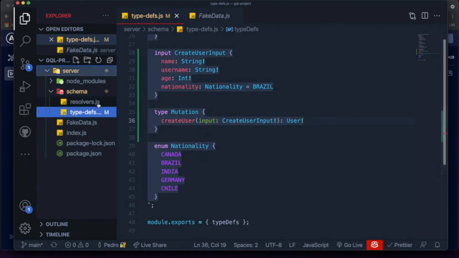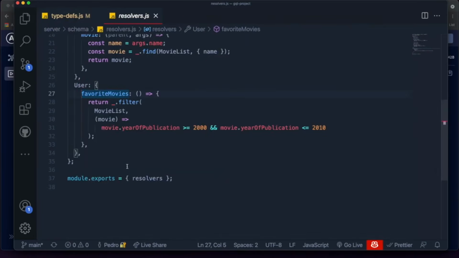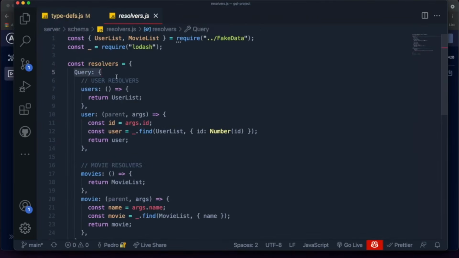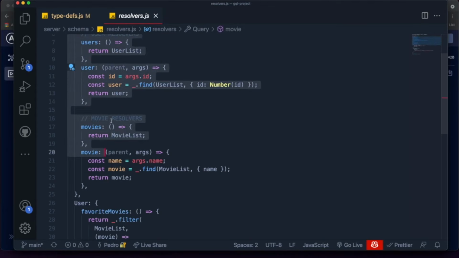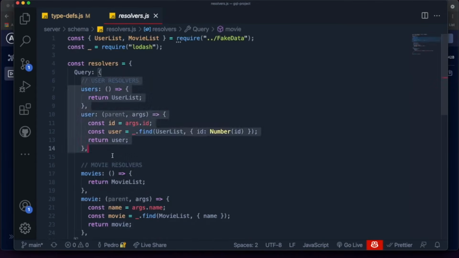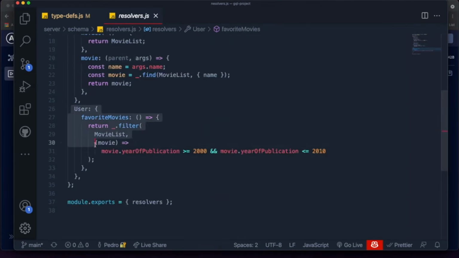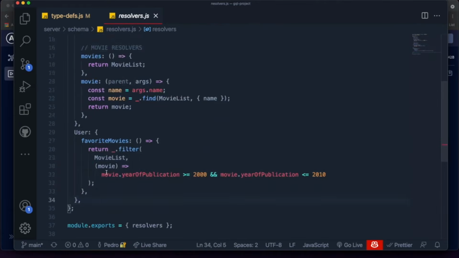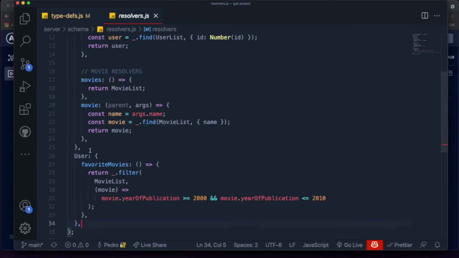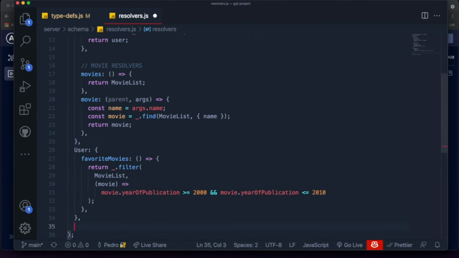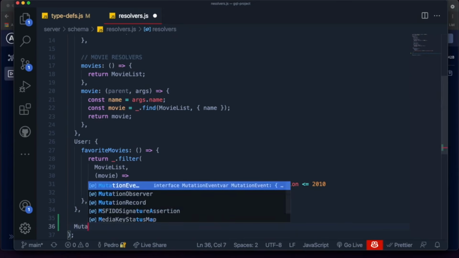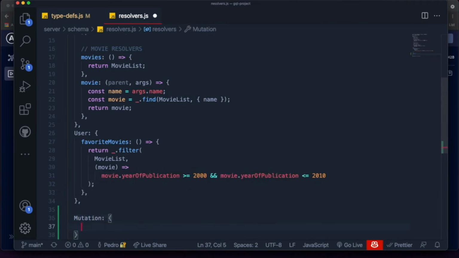So to do that, let's come to our resolver.js over here. Similar to how we have a query type inside of our resolvers, with all the resolvers for the fields for the query, and we also have a user type over here for the user, we want to have a mutation type inside of here. I'll put it below the user, down over here, and I'm just gonna call this mutation, and it's gonna be an object, which is just gonna include all of the functions related to mutating the data.